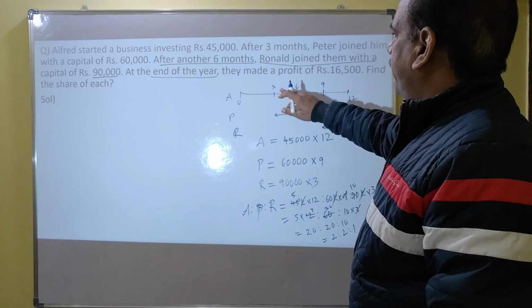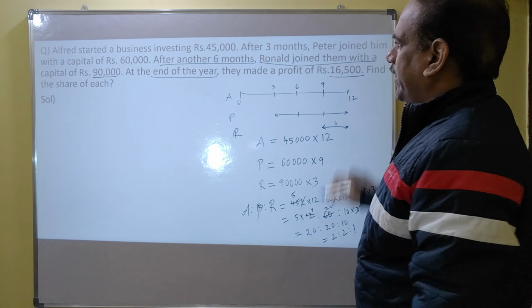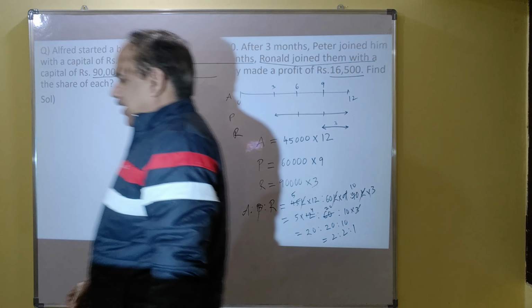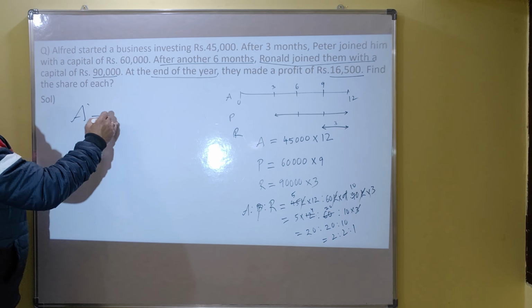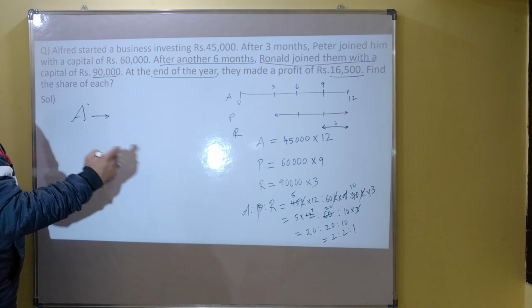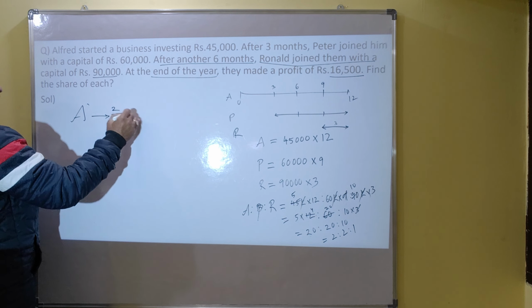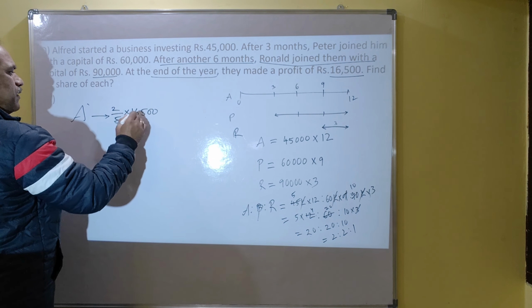So at the end of the year, they have made a profit of 16,500. Find the share of each. What is Alfred's share? Alfred's share is 2 out of 5. Total shares are 5, 2 to 1. So 2 out of 5 shares are Alfred's shares, out of 16,500.